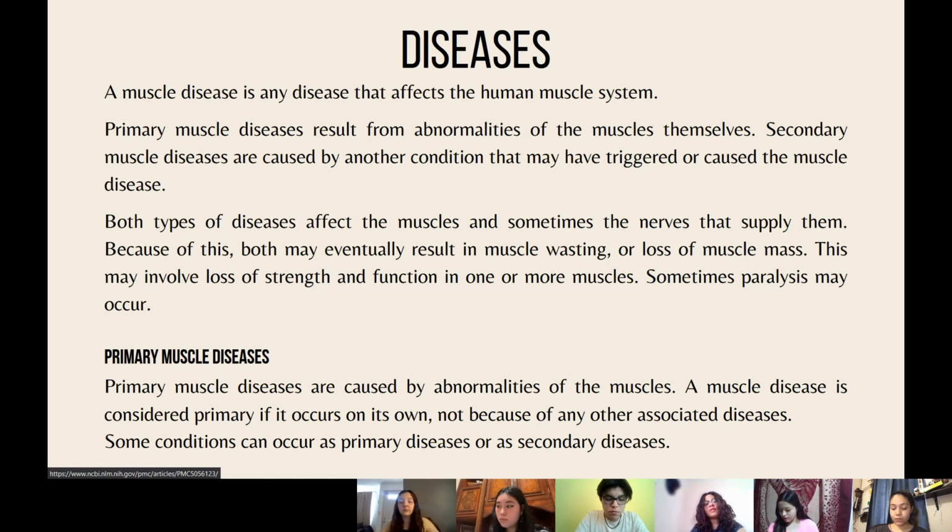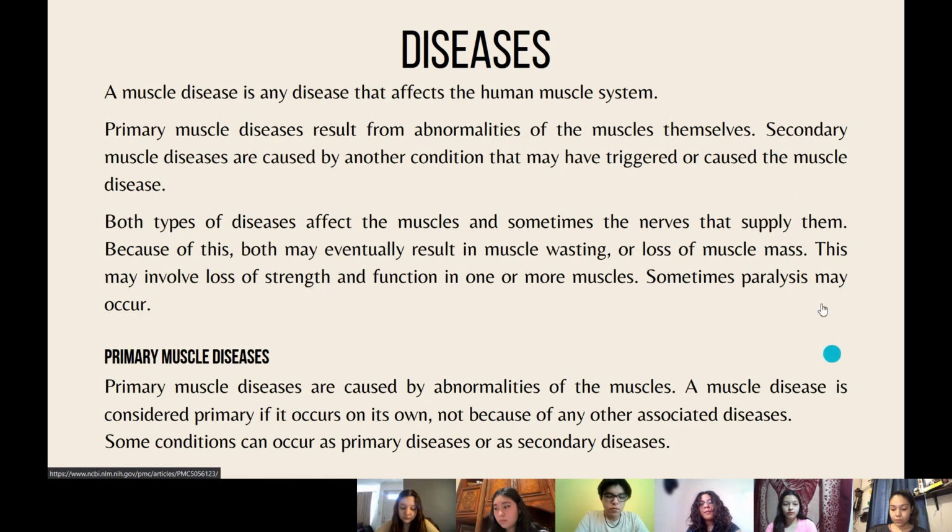Both types affect the muscles and sometimes the nerves that supply them. Because of this, both may eventually result in muscle wasting or loss of muscle mass. This may involve loss of strength and function in one or more muscles. Sometimes paralysis may occur.